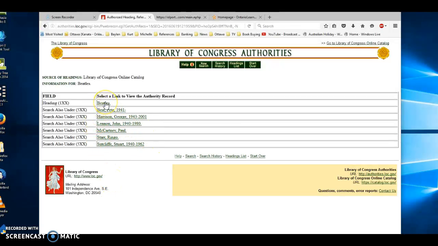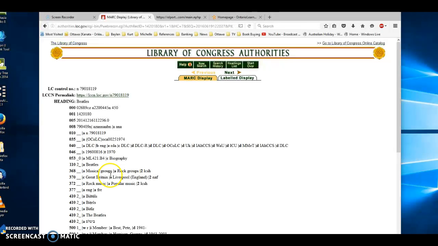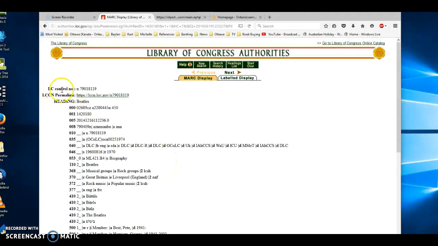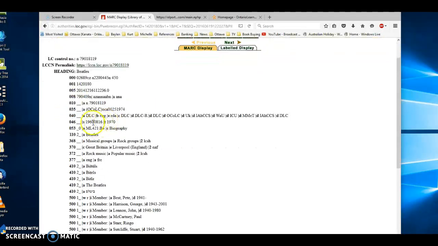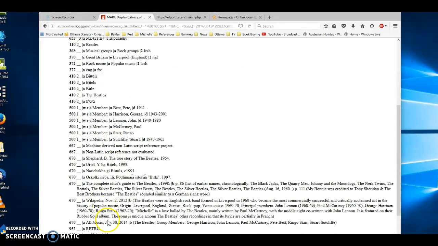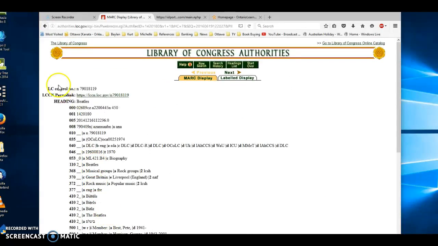So let's click on the Beatles because that's the heading we're interested in. And this takes us to the actual MARC display for this subject heading. You'll see up top here it says Library of Congress control number. This is just a number that they give to the subject heading. And then the heading, and then again all the MARC coding for it. They tell you that it's the Beatles, it's musical groups, they're from Great Britain, Liverpool, England. And later when you get into MARC coding, if you ever do, the other numbers will mean something. At this point, we're not looking at that kind of thing. So that's all you're really interested in for this assignment.